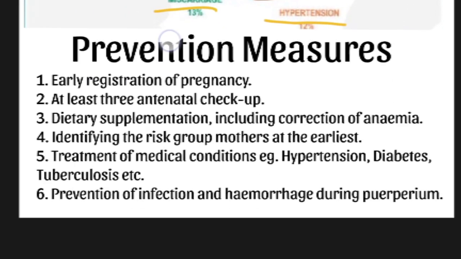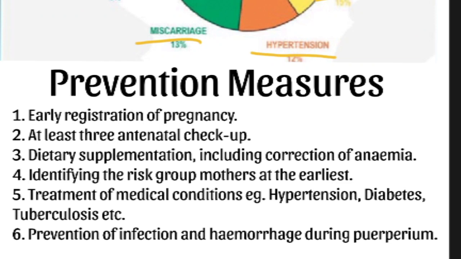And next we have preventive measures. How to prevent these conditions? First is finding the pregnancy earlier. If we detect the pregnancy earlier, we can provide care to the baby at an early stage itself. After detecting, during the total pregnancy we need to visit the doctor for routine checkups at least 3 times minimum.